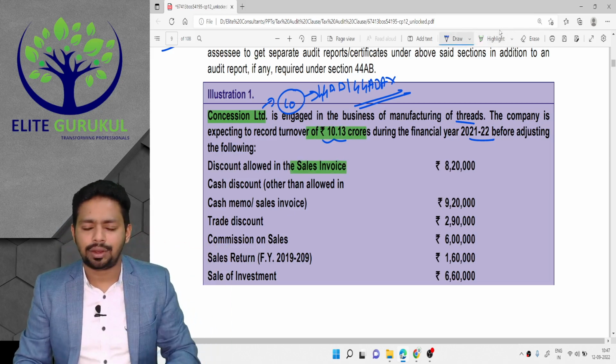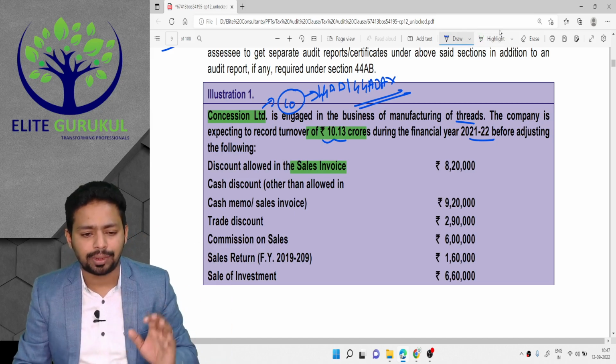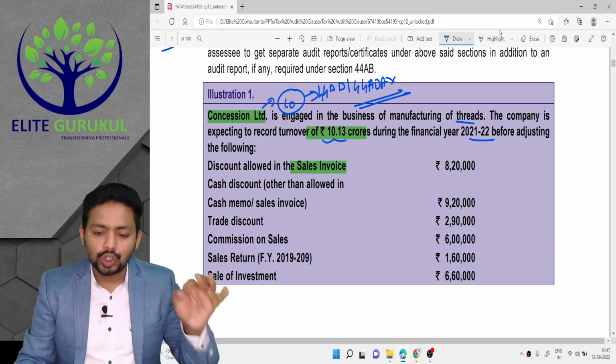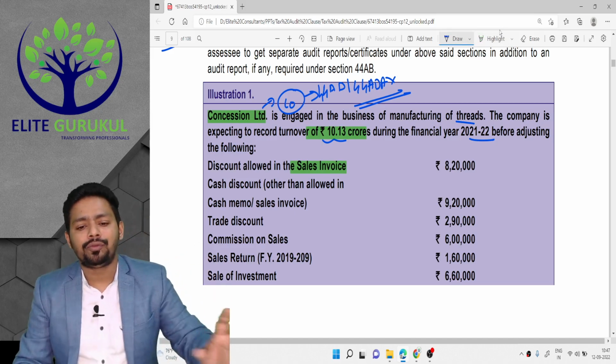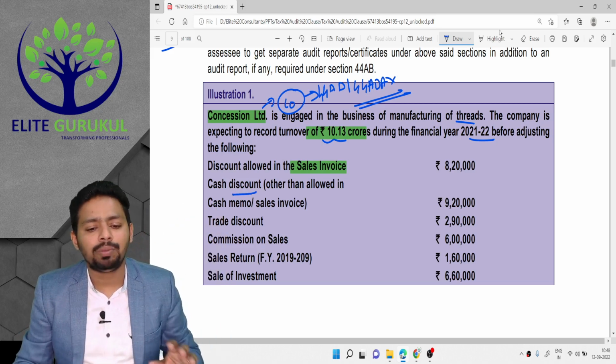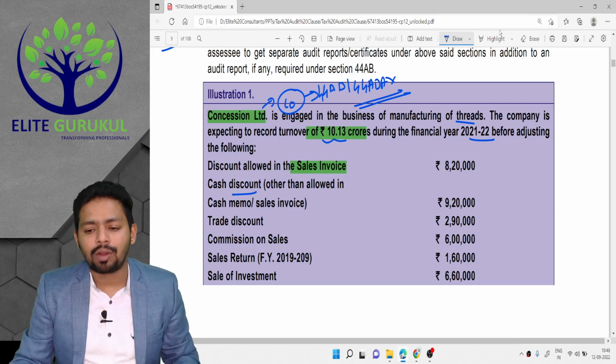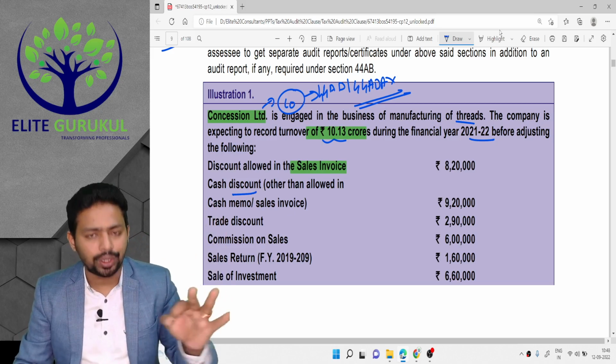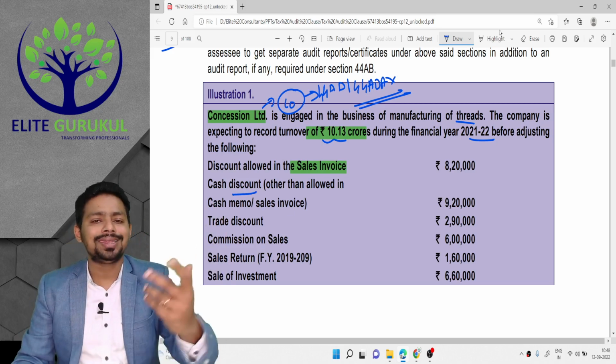Just give the answer, and I will give you the answer after some time, but you should give the answer. Should I subtract this trade discount from the turnover or not? This is the first thing. Then there is a cash discount. What do you mean by cash discount? Sir, trade discount means somebody gives the discount while issuing the invoice only. That is for increasing the trade.